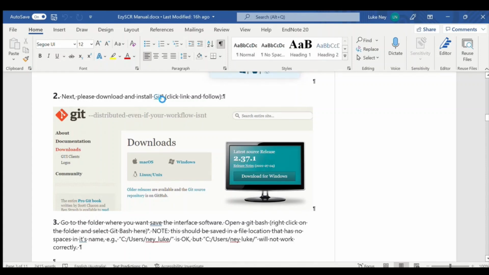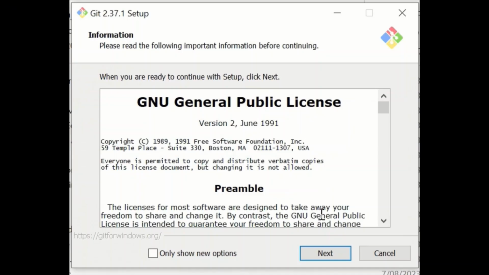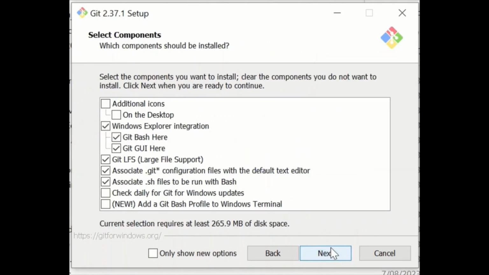Next, we'll do the same with Git. You can use the link in the instruction manual. And again, this will link you to the Git website where you can install the 64-bit Git for Windows or Mac. And again, use the default options to install.